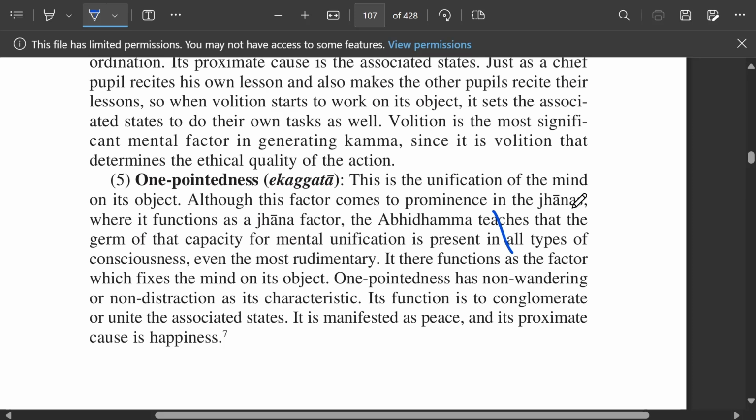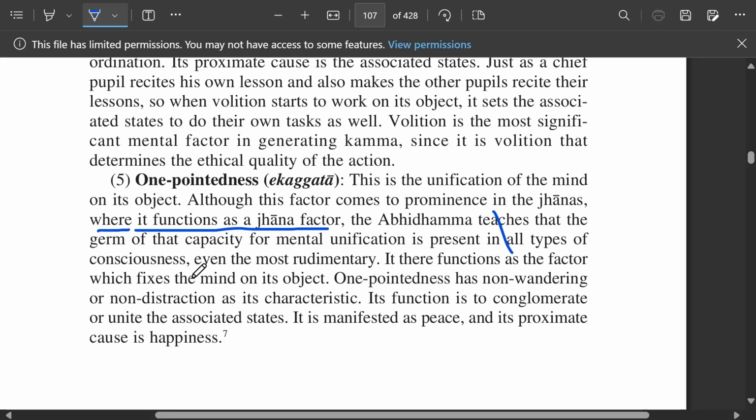Now think of jhanas as a place, and in this place it functions as a jhana factor, you see? Where? It's a relative clause. Non-defining relative clause.